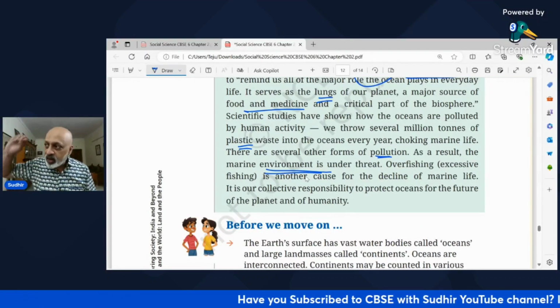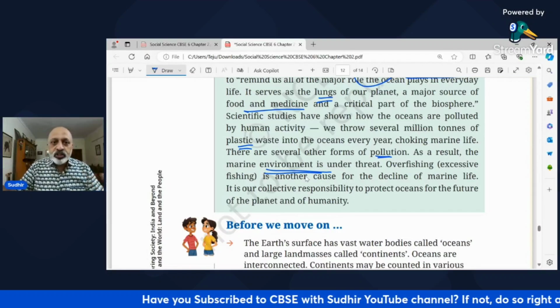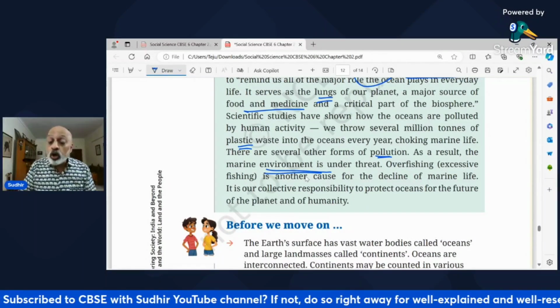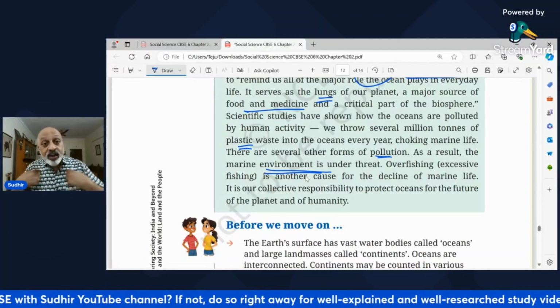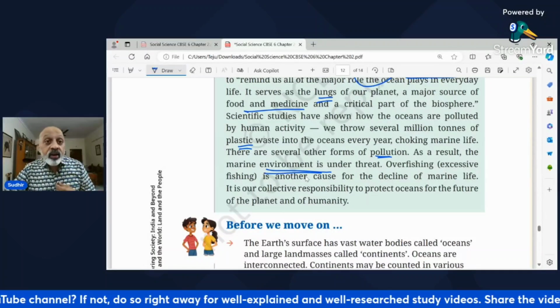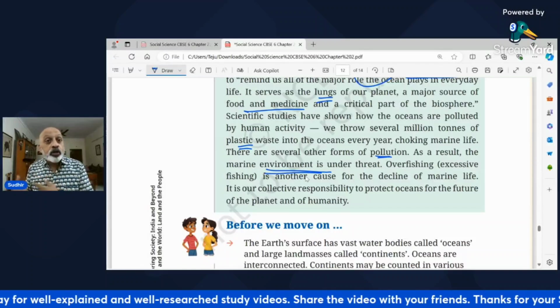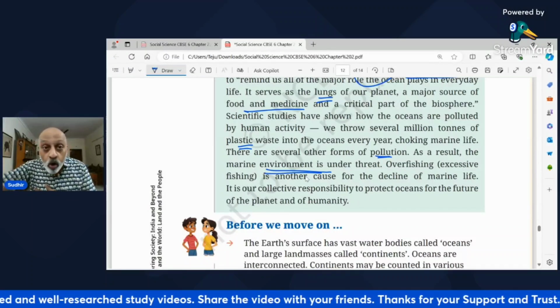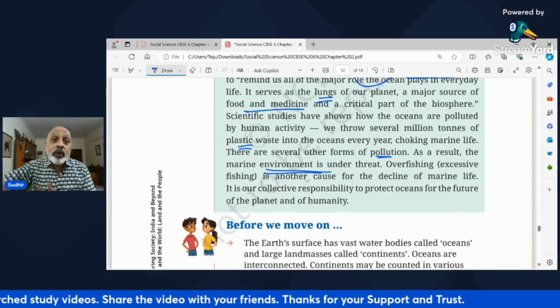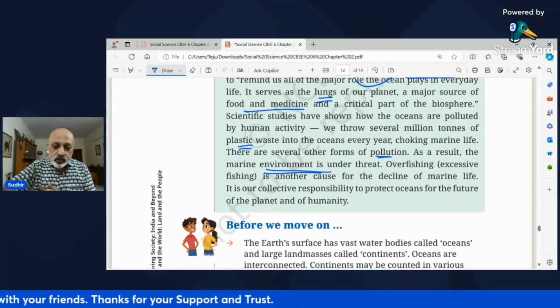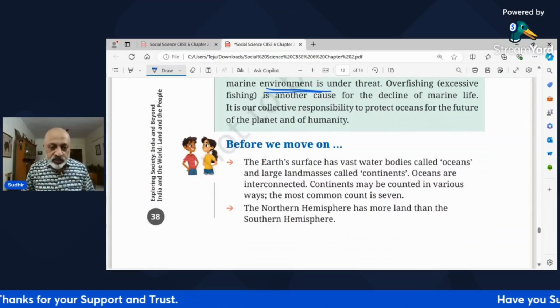Because what happens is that when you put plastic, the fish, the other forms of aquatic life, they get trapped in it and they die, which is not good for the marine life. We have no right to kill the marine life in our seas and oceans, right? So it's our collective responsibility to protect the oceans for the future, because our oxygen, our climate is dependent on this. Otherwise, बारिश ही नहीं होगी बंदो, तो क्या करोगे? So this is the revision quickly.